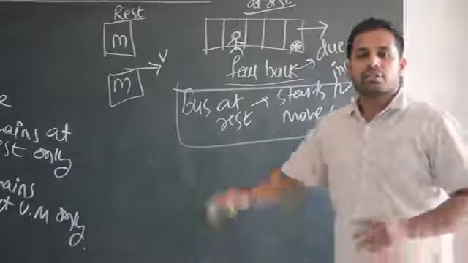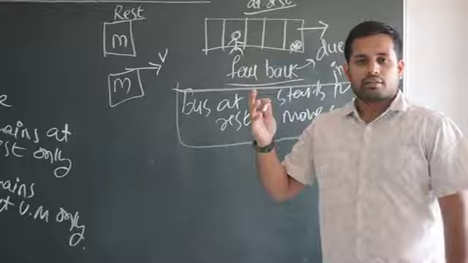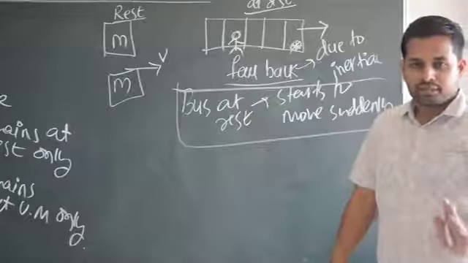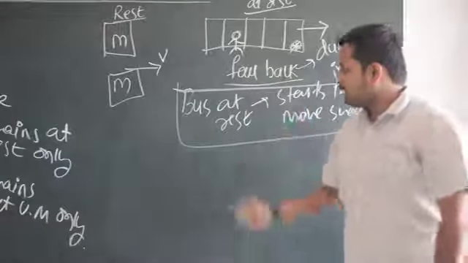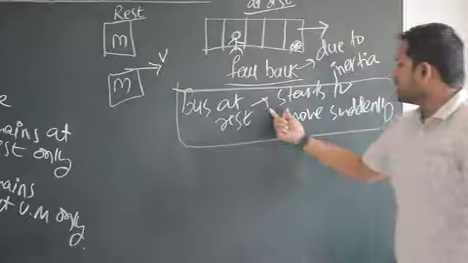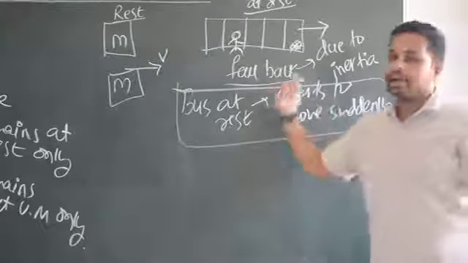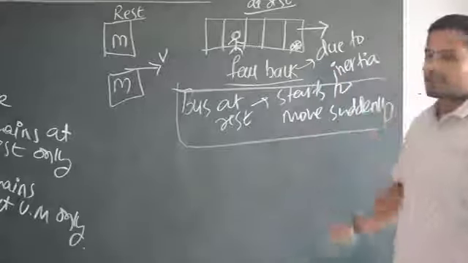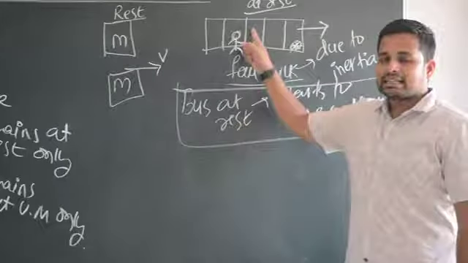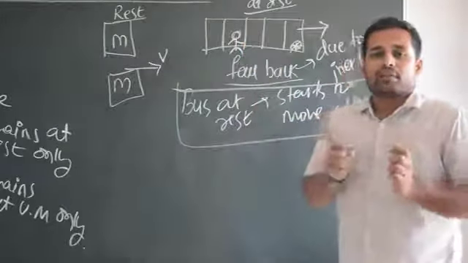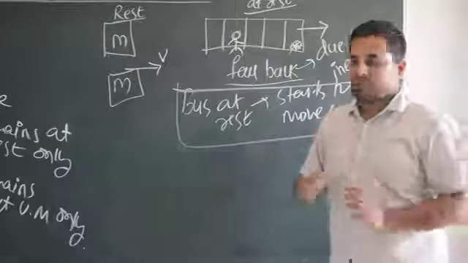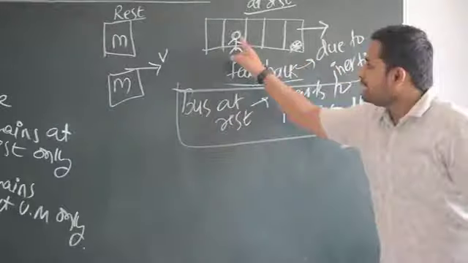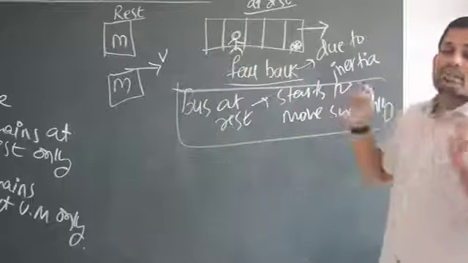If you are in motion, you want to be in motion. That is called inertia. Are you getting my point? This is very simple. The reason is when the bus is at rest, your body got adapted to being at rest. But when the bus starts to move, it carries you forward, but you want to stay at rest only.